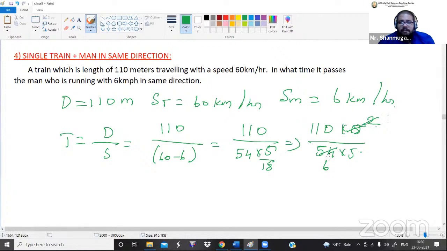This becomes 1 and this becomes 3. Then the 5 table: 1 five is 5, then 55 times 2 is 110. Got it? Now what are the remaining values? 55 divided by 3. That's it. So the time is 55 divided by 3 seconds.